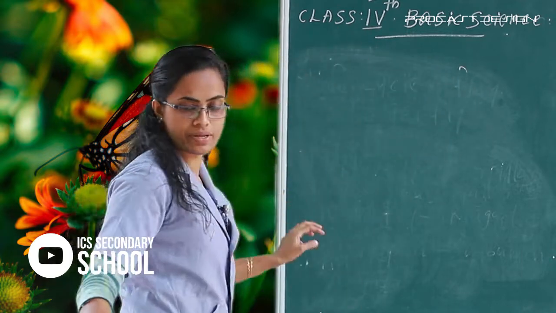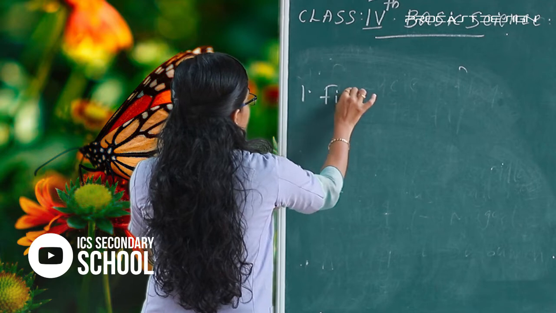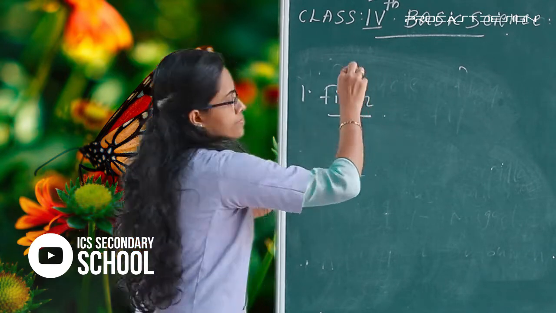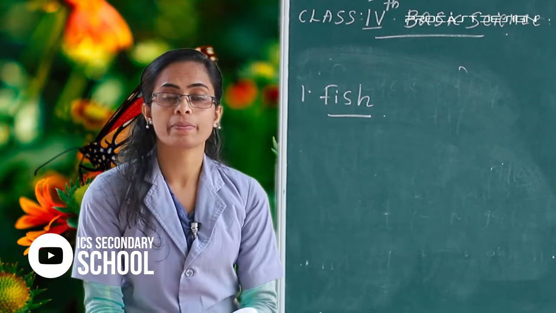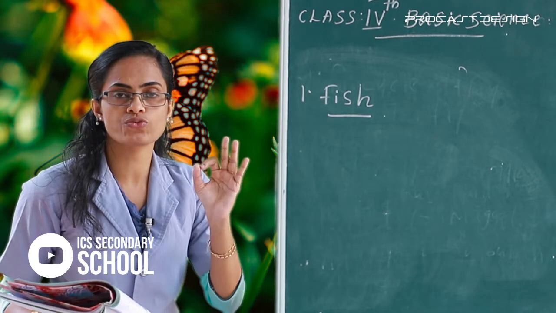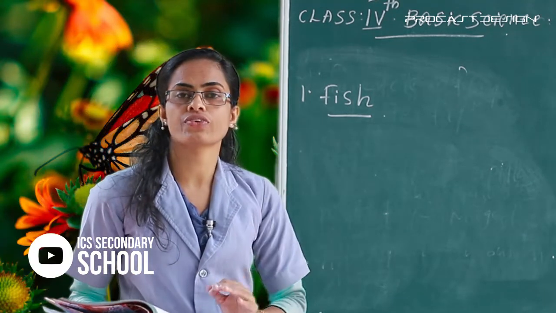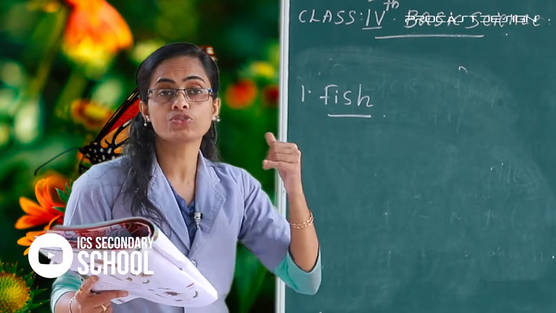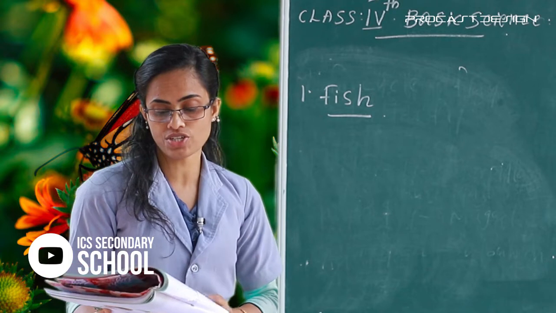And next one, the different examples of laying eggs. The first one, fish. You know fish in your textbook. Please listen here. A fish lays thousands of eggs in water. Out of these, only a few hundred grow into baby fish.